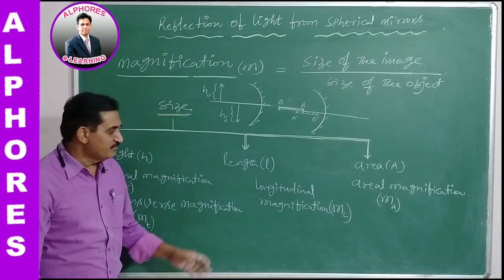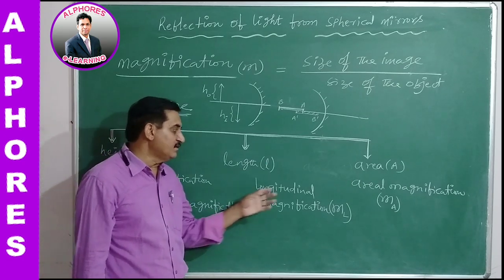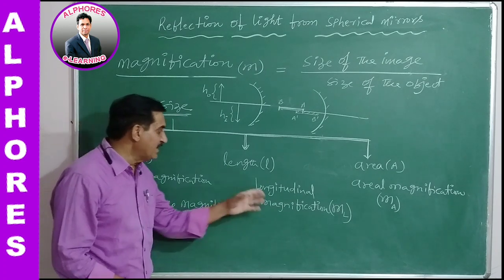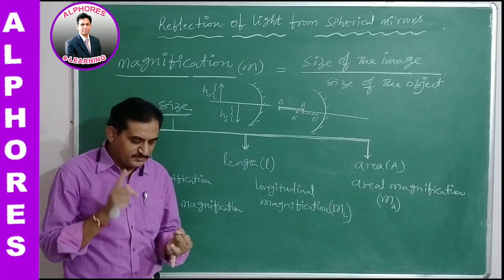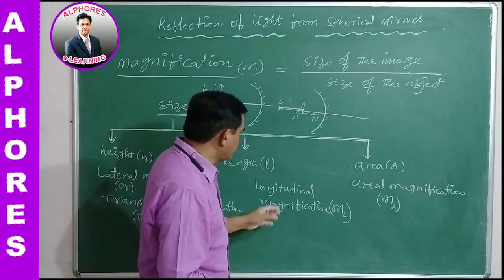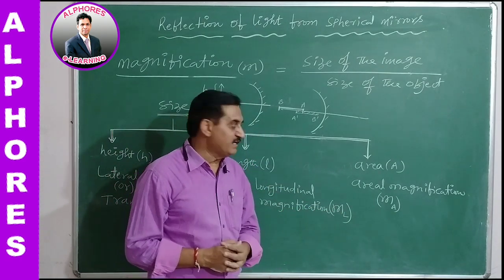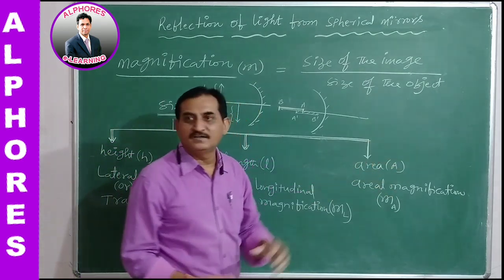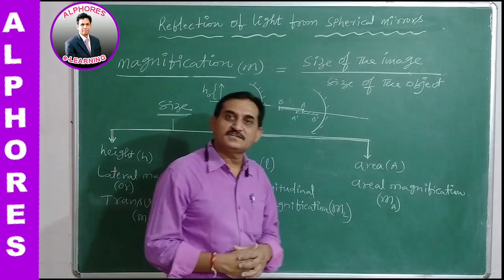Such a kind of magnification, its name is given as longitudinal magnification. In this case, the size of the image and the size of the object are measured along the principal axis, which is represented by ml. And one more magnification is there, that the size can be of area. If it is area, then it is said to be areal magnification. This areal magnification can also be found.